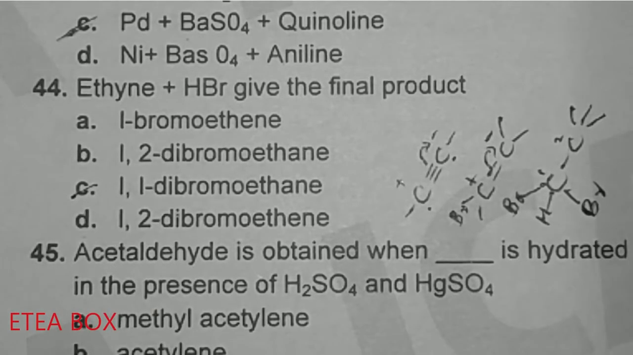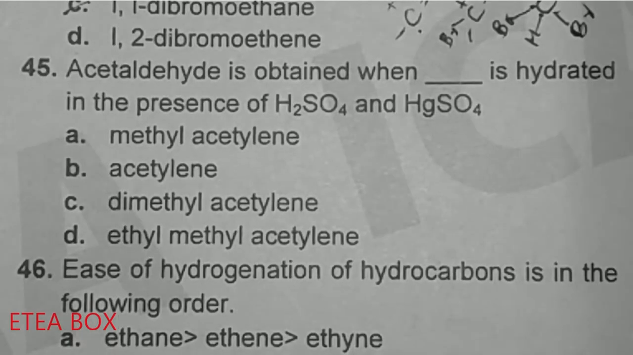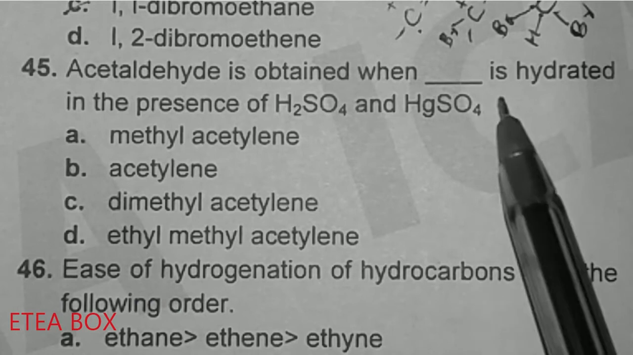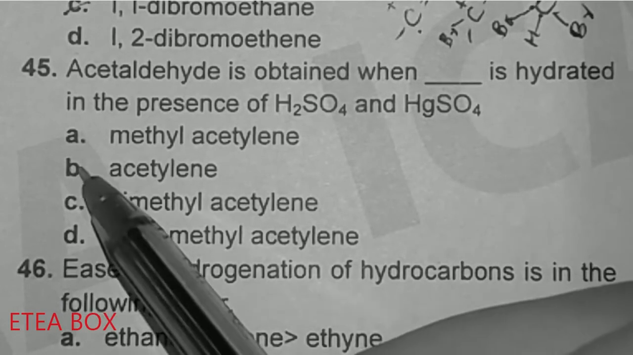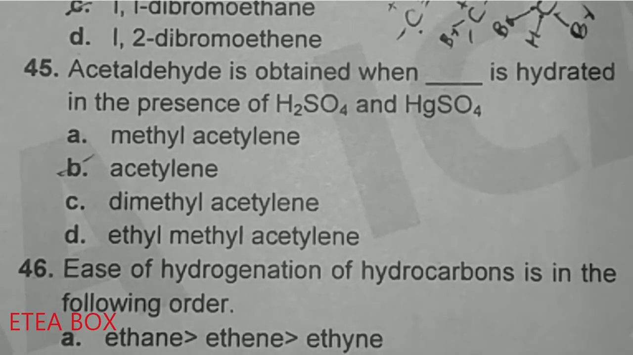In case of ethyne, when we react ethyne with hydrogen bromide, the reaction will continue up to the alkane level. So this one will give 1,1-dibromoethane. Acetaldehyde is obtained when dash is hydrated in the presence of H2SO4 or HgSO4. So we know that when we react acetylene with water, it will give acetaldehyde.